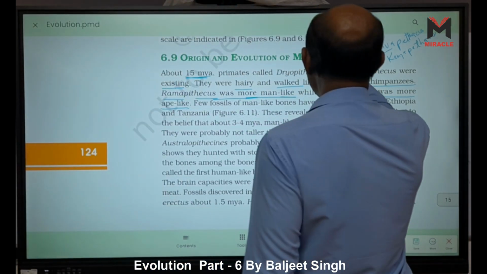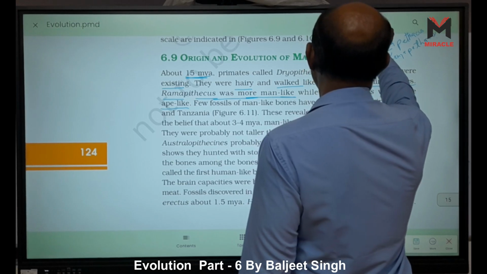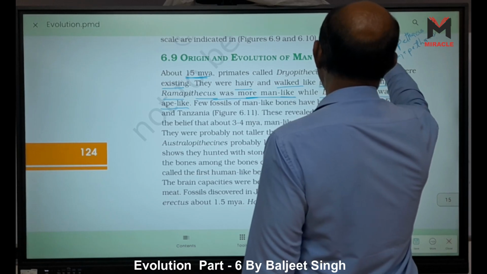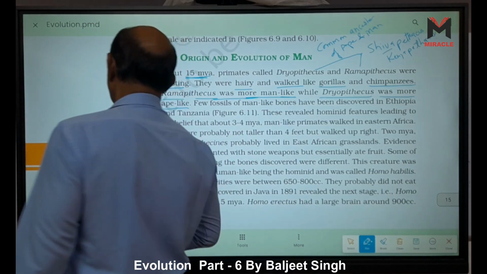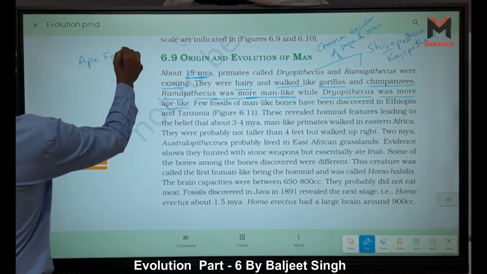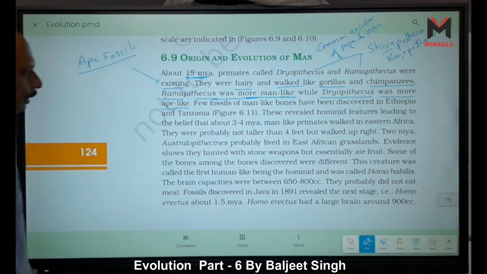These are considered as common ancestors of ape and man. Actually, they are considered as ape fossils, as I already told you, right? These two, Ramapithecus, ape fossils.